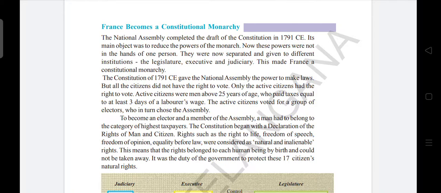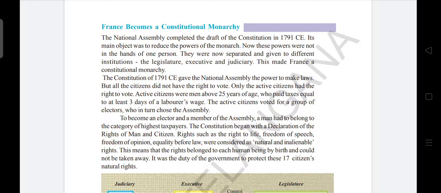So what did they do? They were now separated and given to different institutions. So these powers were separated and given to different institutions like the legislature, executive, and judiciary. So this made France a constitutional monarchy.